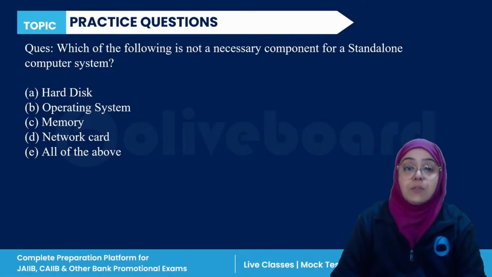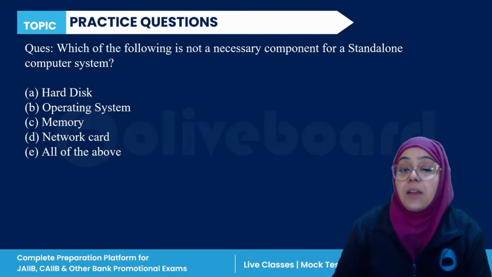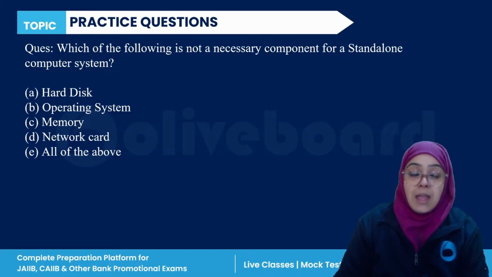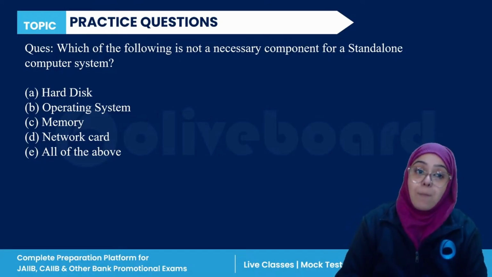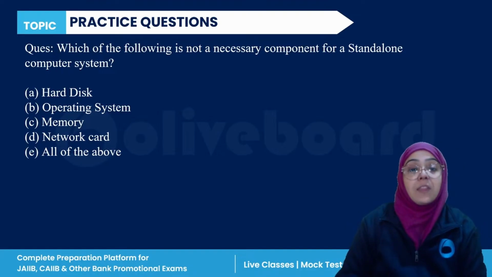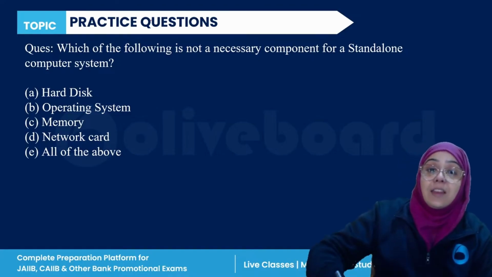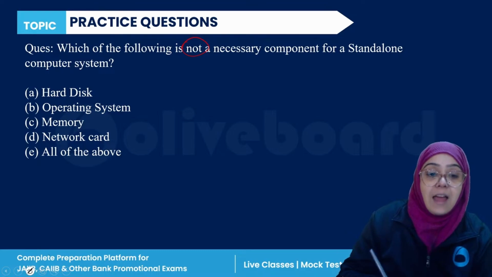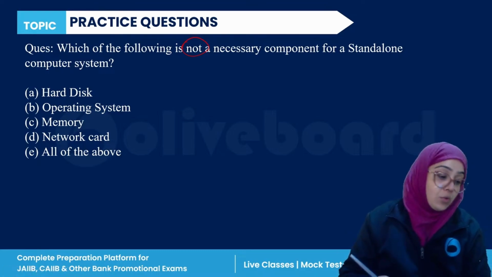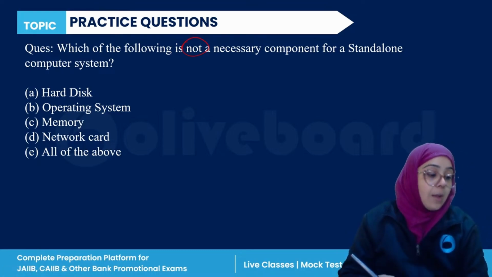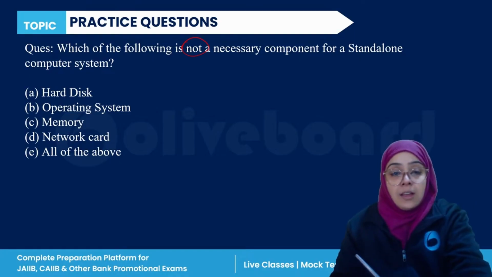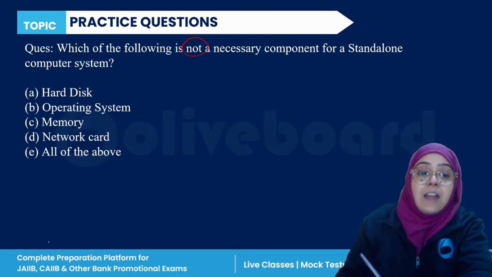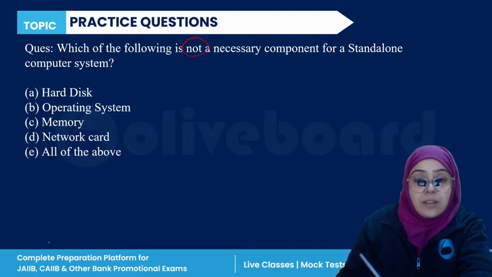Okay. Which of the following is not a necessary component for a stand-alone computer system? Hard disk, operating system, memory card, network card, or all of the above? Everyone, please answer this question. Which of the following is not necessary for a stand-alone computer?